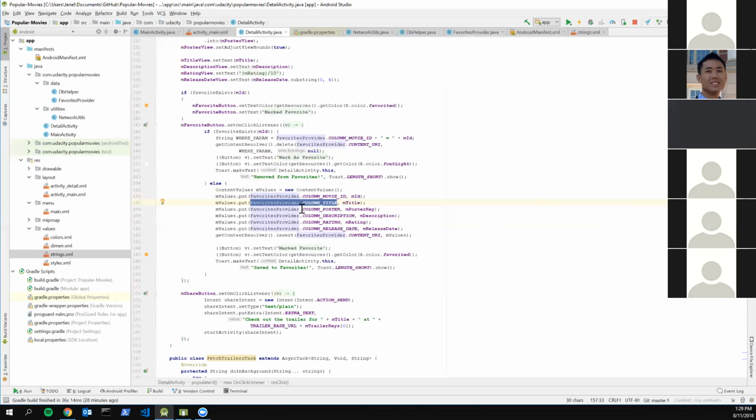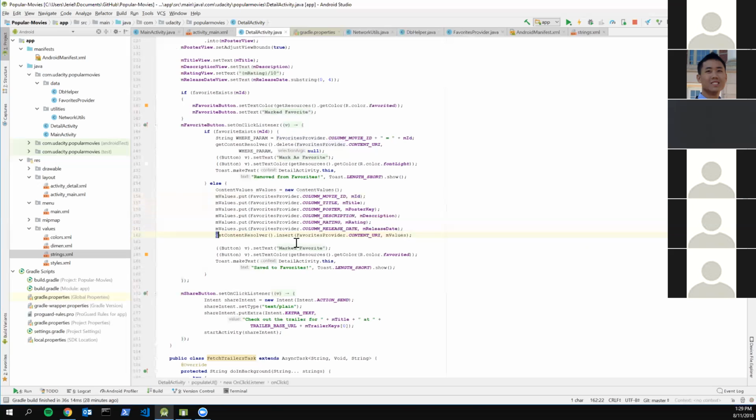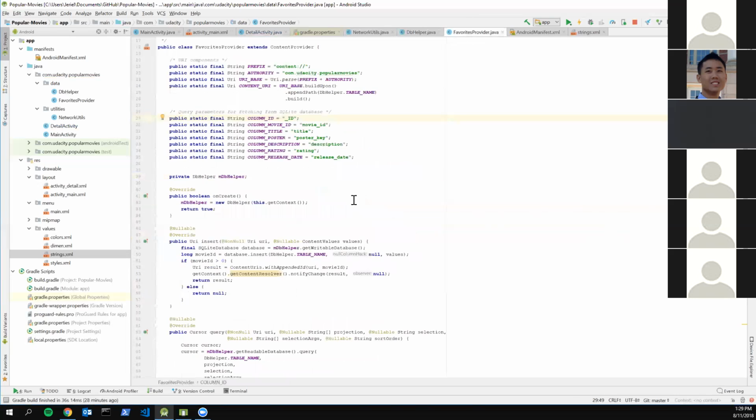So what you do is you just insert all of this data into the content values portion right here. Now what you have is a content values variable that has all the data that you want to insert for this one entry into the database. And once you have that, you're going to call the content resolver class. That's just something that connects to the content provider, and then you call the insert method, which is going to call this insert method right here.